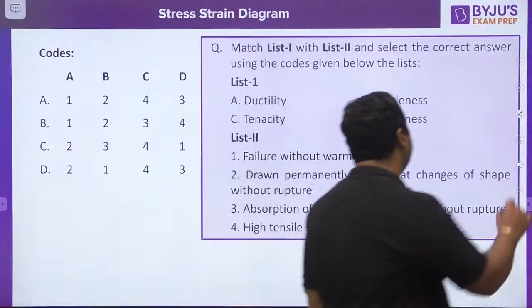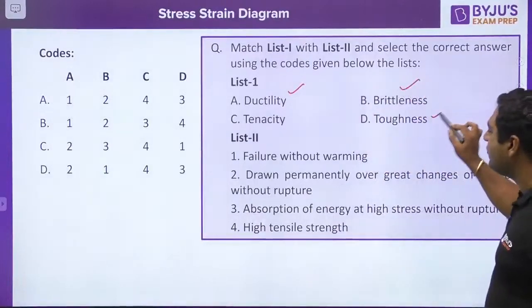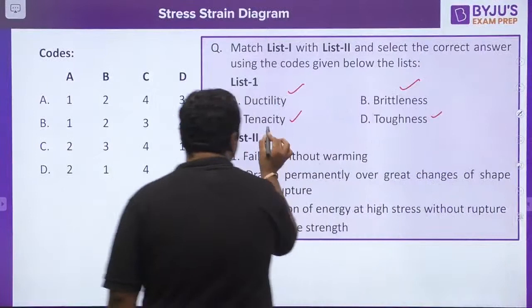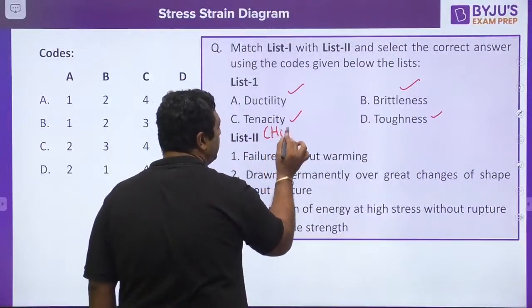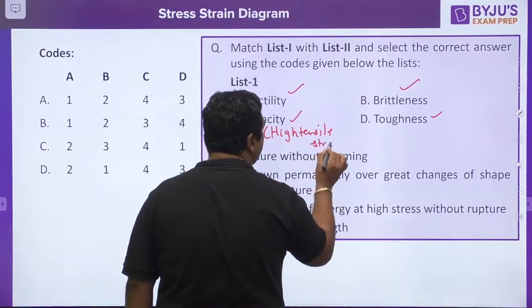Okay. These are the properties: ductility, brittleness, toughness and tenacity. Tenacity means high tensile strength. High tensile strength. This is said to be tenacity.